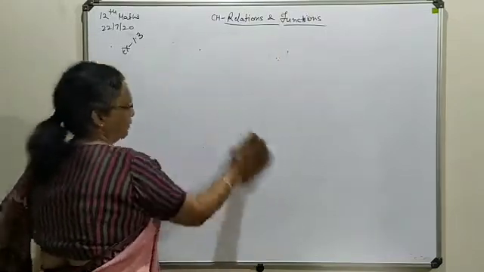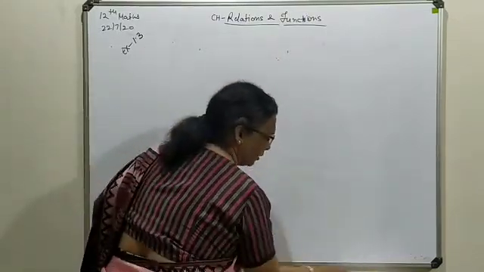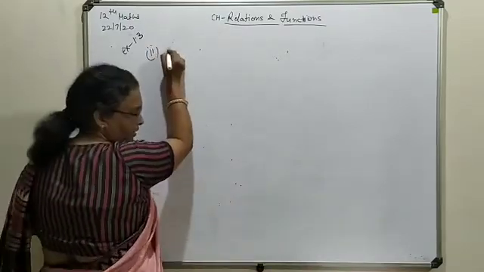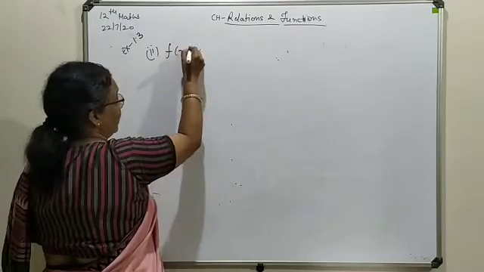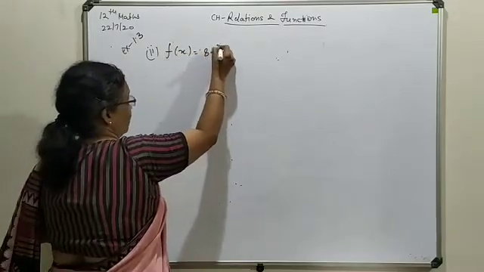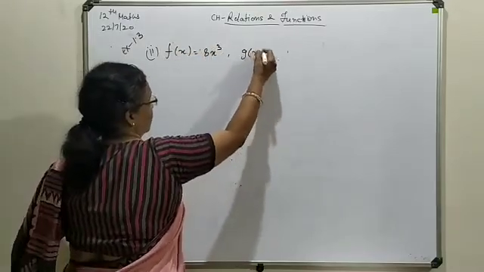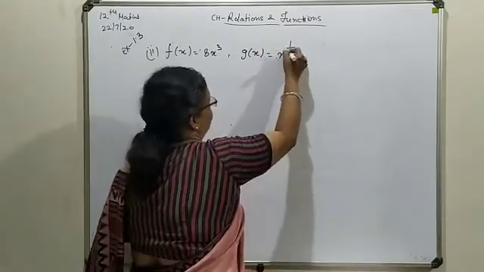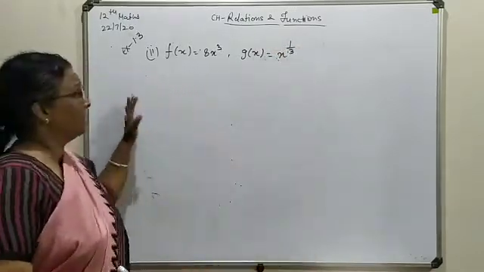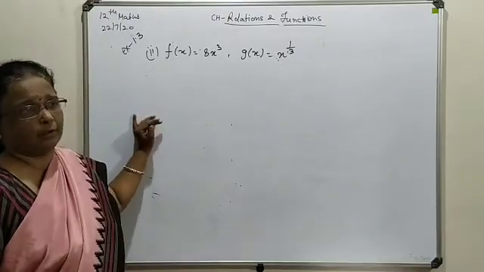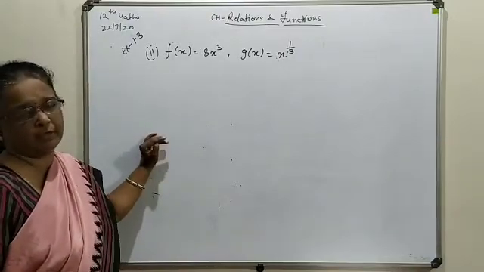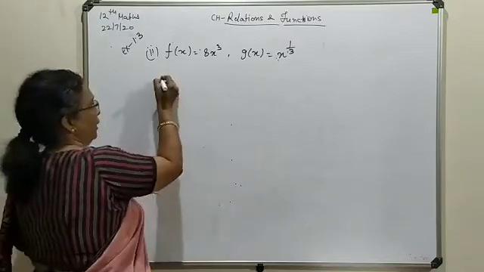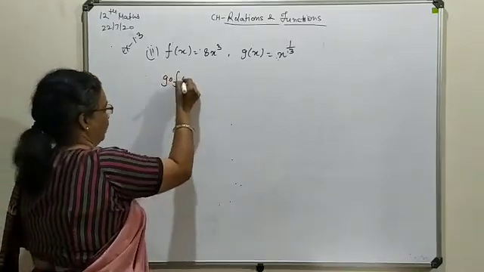In the second part, single combinations are available for both. Means for f(x) it is available as 8x cube and for g(x) it is available as x power 1 upon 3. Here also both compositions we have to find out, g composition f and f composition g. So first we move to g composition f.